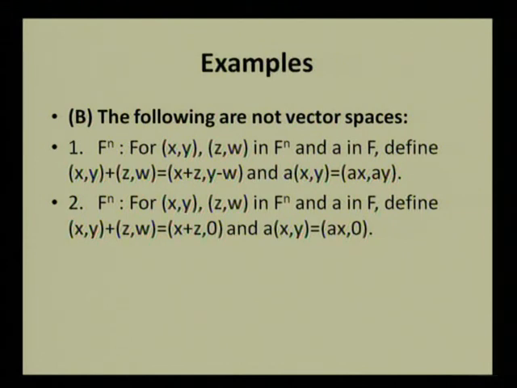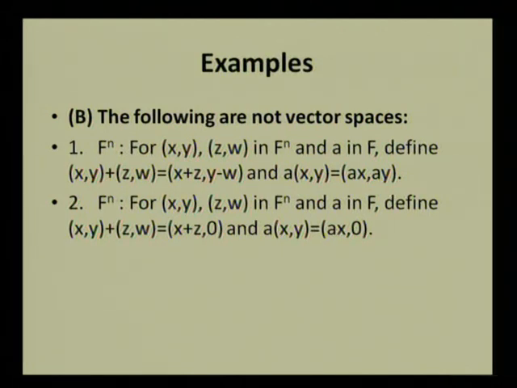Two tuples (x, y) and (z, w) in F2, we define the addition by the first component as the sum of the first components, and the second component as the difference of the two second components of the summands. And scalar multiplication is the usual pointwise one. Then it is not a vector space. F2 is not a vector space.